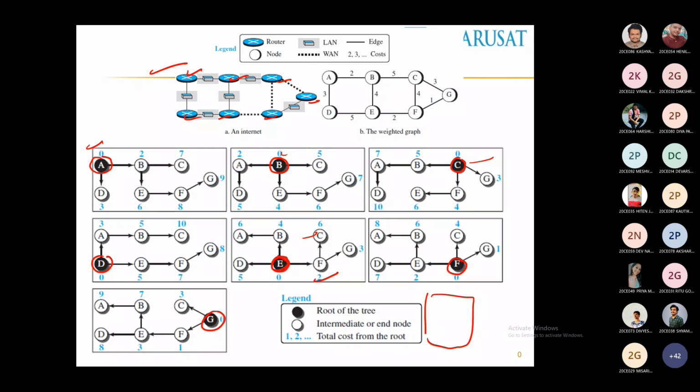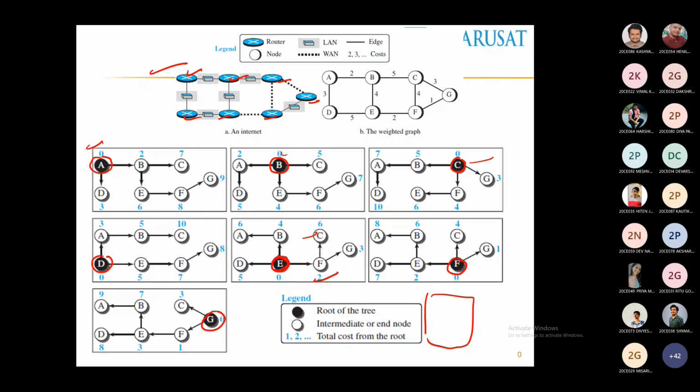Share the status of the link to all the routers in the network. What is the first step? Share or send the status of the link to all routers in the network. What is the second step? Apply Dijkstra algorithm and create the tree topology. That is the second step. We'll see in the next lecture how the Dijkstra algorithm is part of the syllabus. No need to write. Third step: once the tree topology is created, make entries into the routing table.